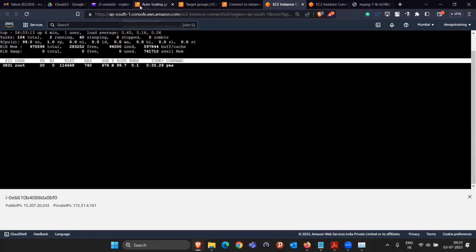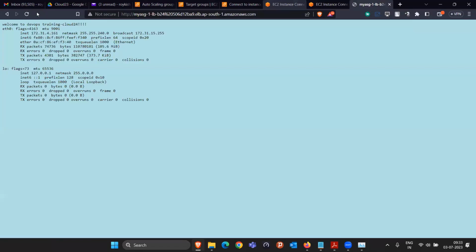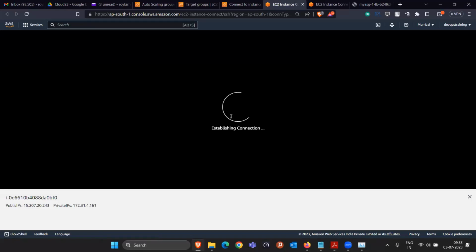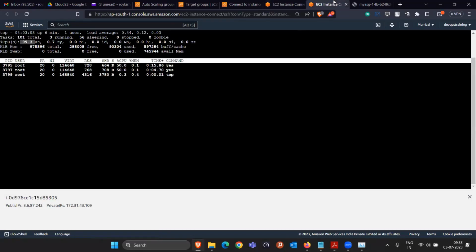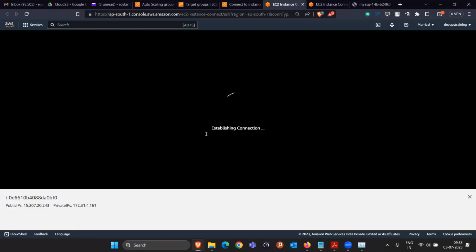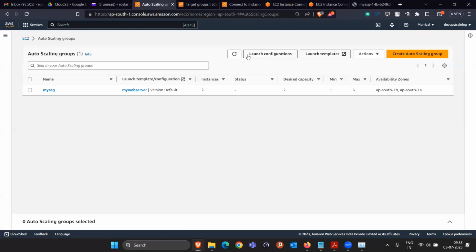Now what will happen is, since they got to know that both the machines have more load, the customer will still be able to see the website. Okay, because we have the 99% utilization, but the customer is able to see the website. The customer has no difficulty. They will definitely see some delay in the loading or something, because of a little bit of slowness of the machine. Okay, while we are stopping, just stop 1 instance. Stop.